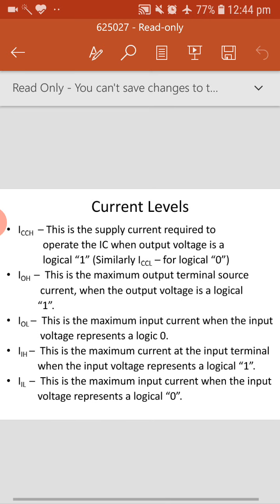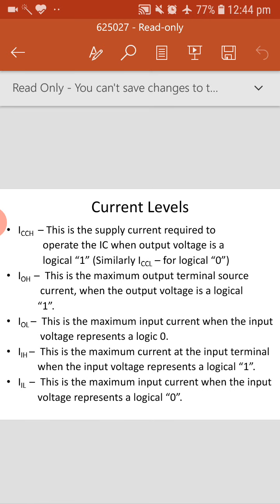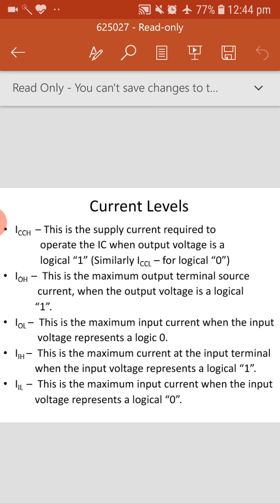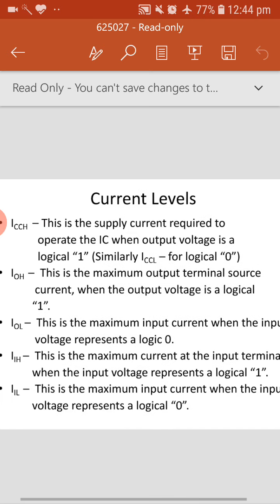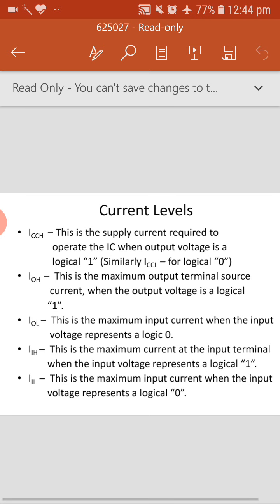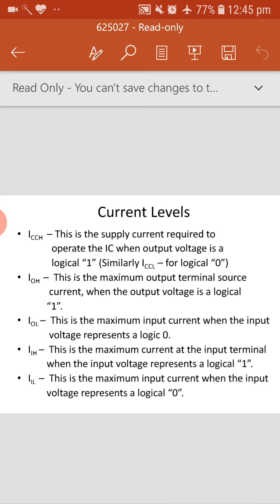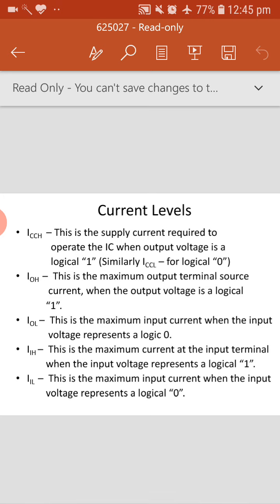Similarly, the maximum input current when the input voltage represents logical 0. If it is 0, what is the current it should have? So these are the current levels at the particular input and output pins with respect to the values 1 and 0. This all relates to the logic family we have used, and depending upon that, these values will change.